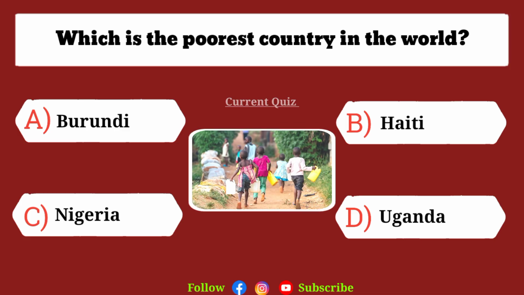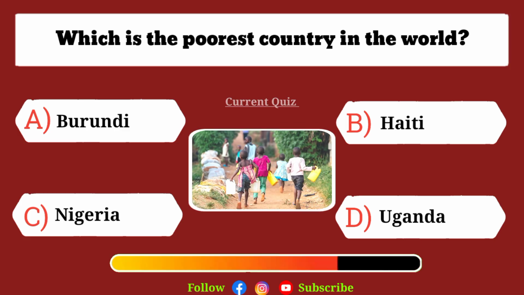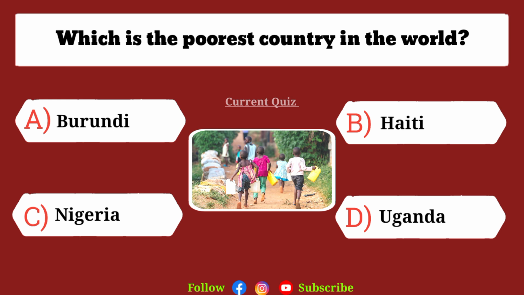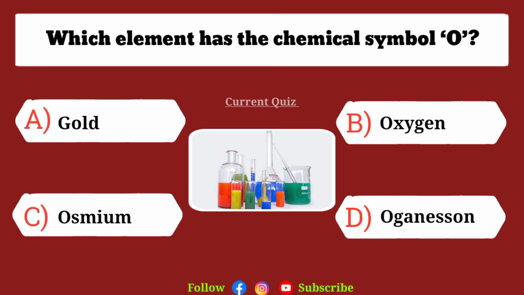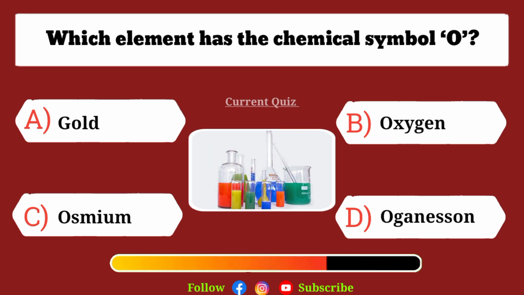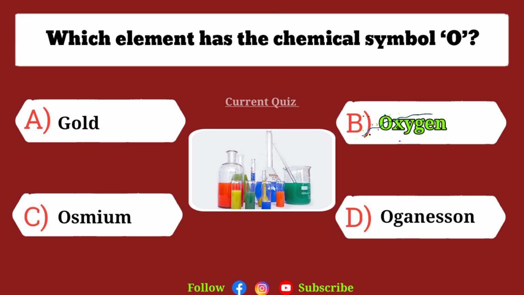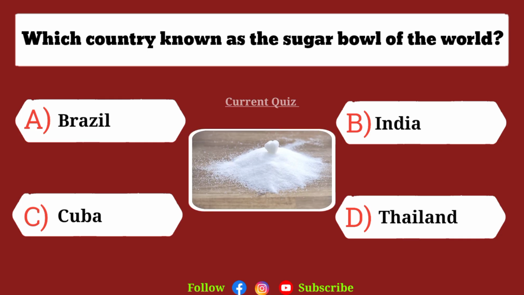Which is the poorest country in the world? The correct answer is A, Burundi. Which element has the chemical symbol O? Answer B, oxygen. Which country is known as the sugar pot of the world?